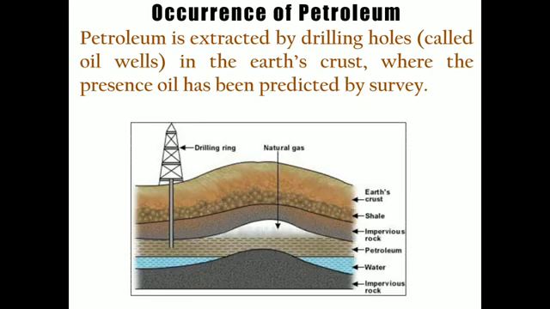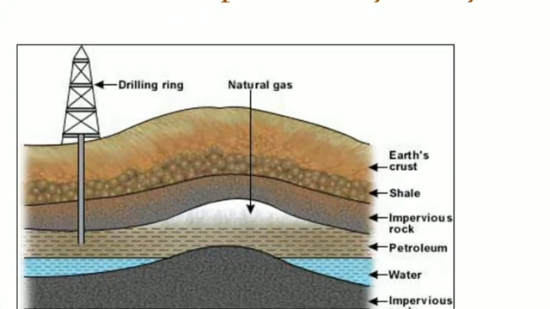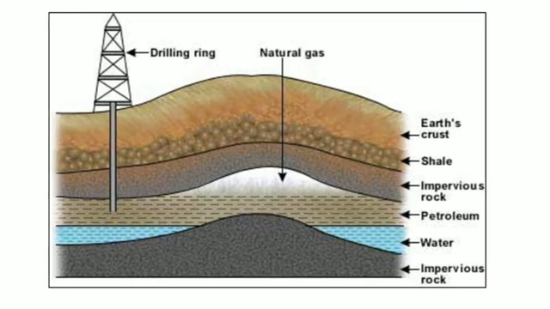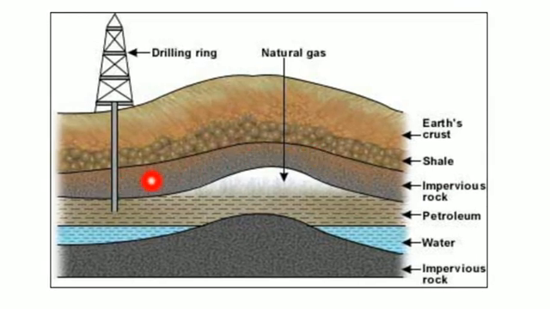As I have already told you, these oils are present between two impervious rocks. Here you can see the first impervious rock layer and the second impervious rock, and inside is the oil deposit in which petroleum is present, and simultaneously not only petrol but natural gas is also present in this vacant space. With the help of this drilling rig device, we can take out the petrol through this well like structure, pipe like structure.